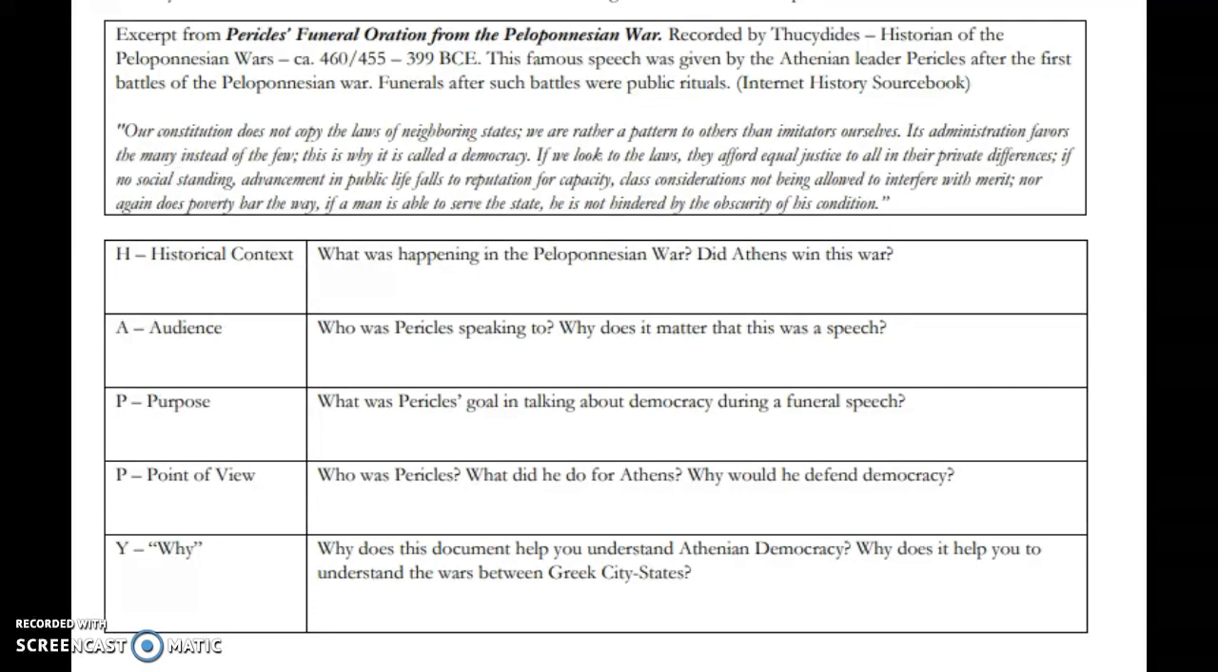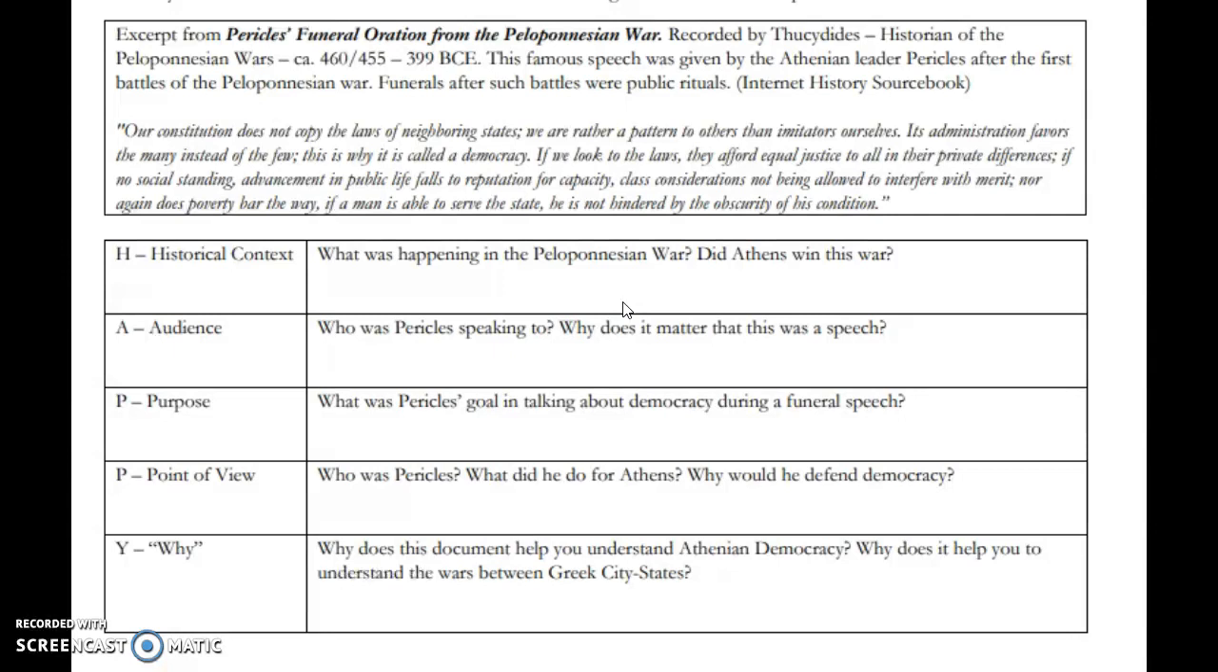Okay, now that you've had a minute to analyze the document from Pericles, let's go through and talk about exactly what's going on here in terms of HAPPY. So, historical context. So this comes from the Peloponnesian War. You guys should know from your reading or from World History 1 last year that the Peloponnesian War is a series of wars between Athens and Sparta, and Pericles was the leader during these battles, and it even says right there. And so, what's happening in the Peloponnesian War? Athens is fighting against Sparta, another Greek city-state.